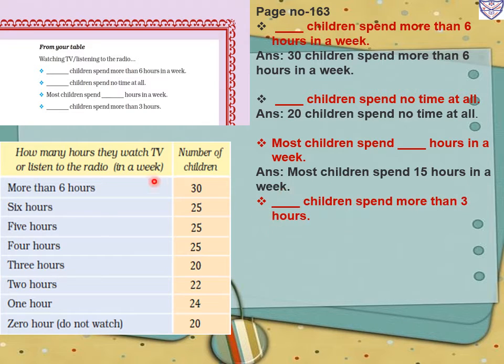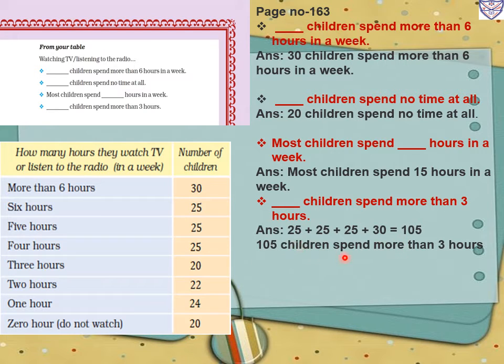Now next question: dash children spend more than 3 hours? So that is more than 3 hours. We will calculate: more than 3 means we will take 4 hours, 5 hours, 6 hours and more than 6 hours. For 4 hours there are 25 children, for 5 hours there are 25 children, for 6 hours there are 25 children and more than 6 hours there are 30 children. So 25 plus 25 is 50, 50 plus 25 is 75, 75 plus 30 is 105. So 105 children spend more than 3 hours.